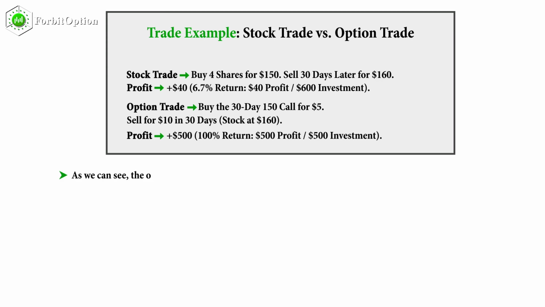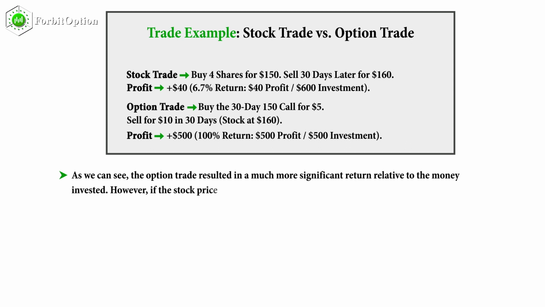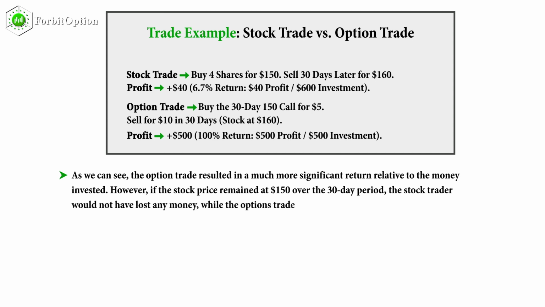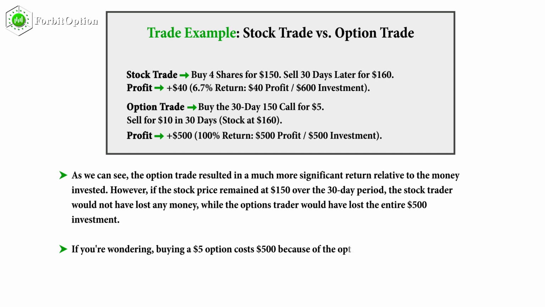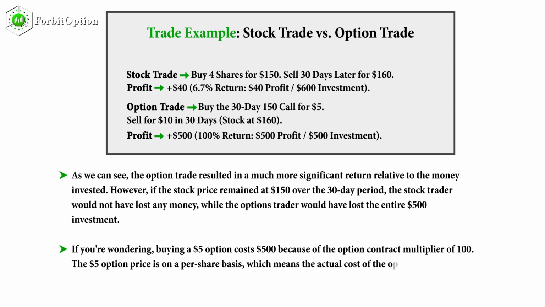As we can see, the option trade resulted in a much more significant return relative to the money invested. However, if the stock price remained at $150 over the 30-day period, the stock trader would not have lost any money, while the options trader would have lost the entire $500 investment. If you're wondering, buying a $5 option costs $500 because of the option contract multiplier of 100. The $5 option price is on a per-share basis, which means the actual cost of the option is 100x more than the option's displayed price.